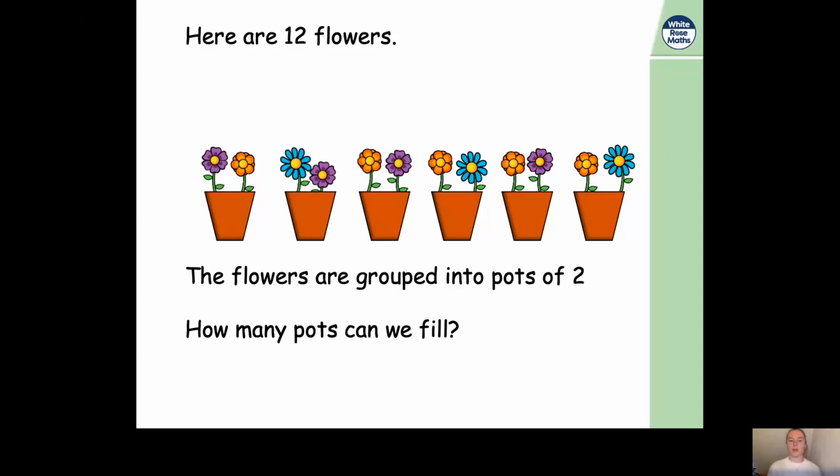There we go. So how many pots have we made? How many groups? Well, we've made 6 pots of 2. Can you see? We've got 1, 2, 3, 4, 5, 6 pots. And there are 2 flowers in each. And again, we can write this as a division number sentence: 12 flowers divided by 2, because we knew they had to be in groups of 2, equals 6, because there are 6 pots when we've grouped all of the flowers. Fantastic. Well done if you got that right.